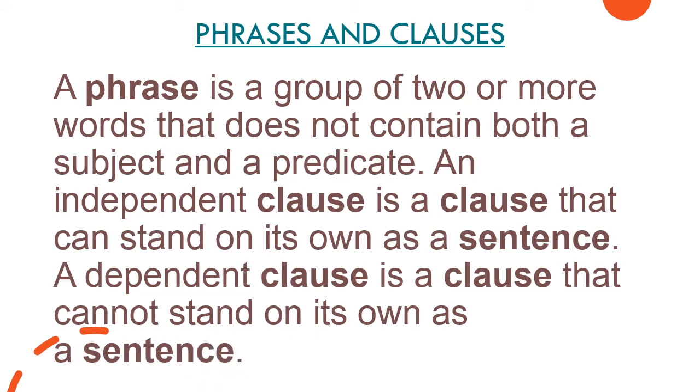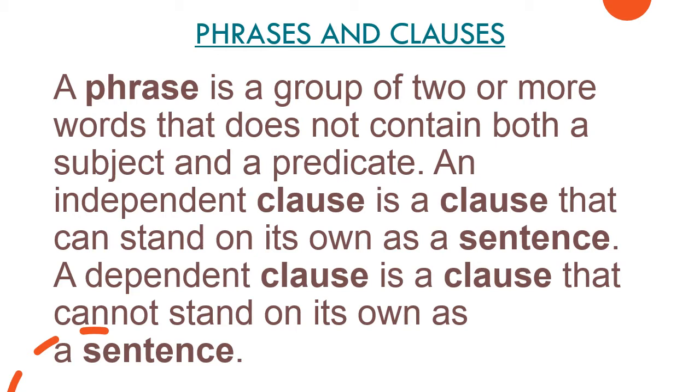So basically what they're trying to say here is that a phrase is a group of words which doesn't have a subject, neither a subject nor a predicate. Okay, they are a group of words without a subject and a predicate. And then an independent clause is a clause that has both subject and predicate and can stand as a sentence.